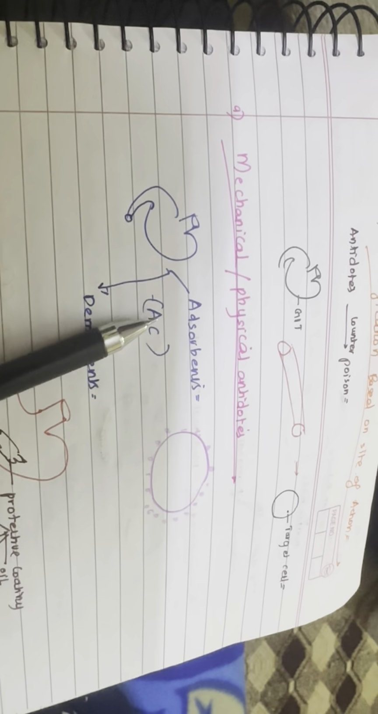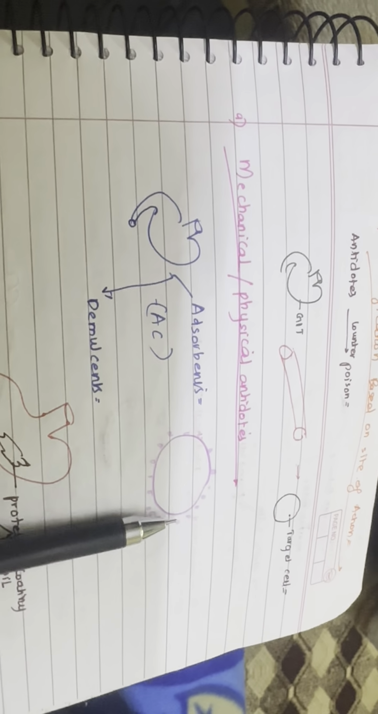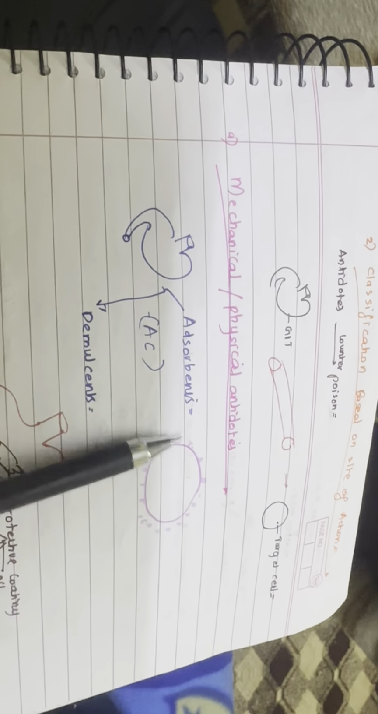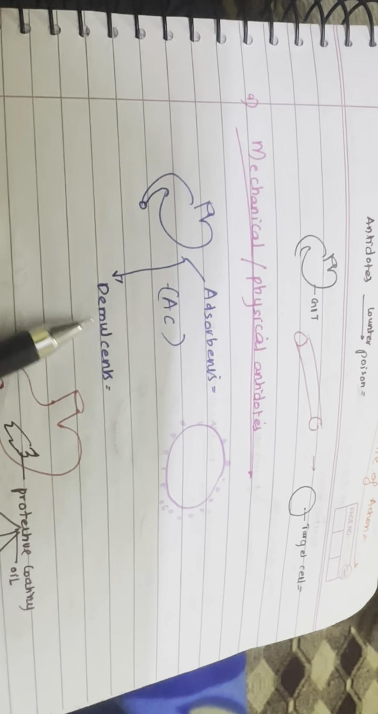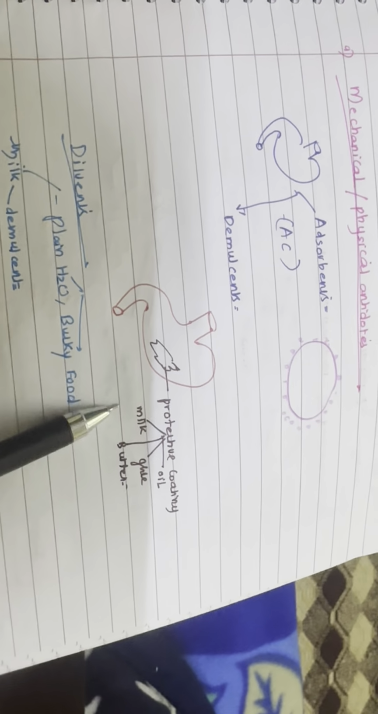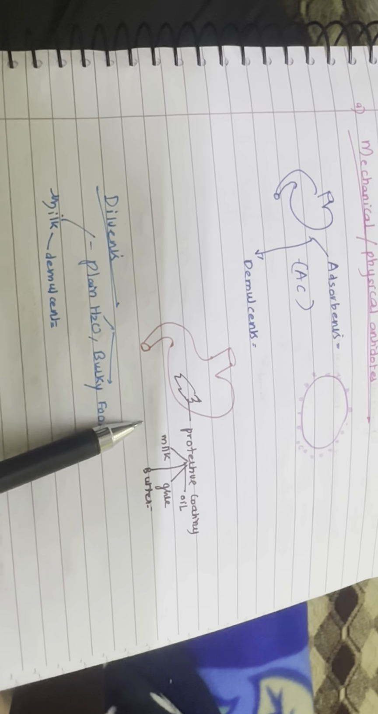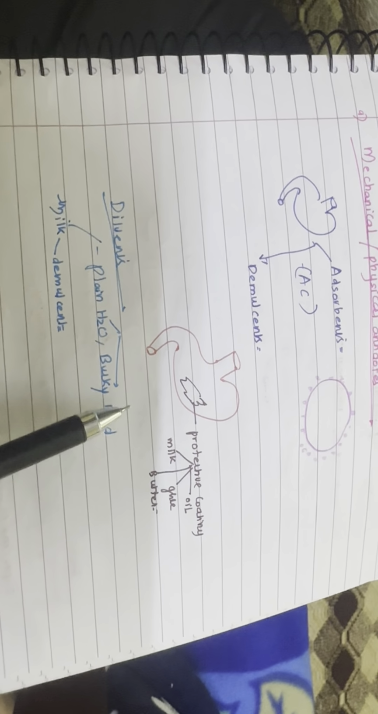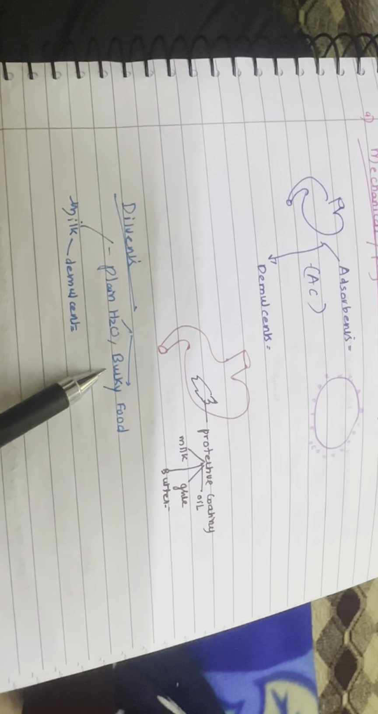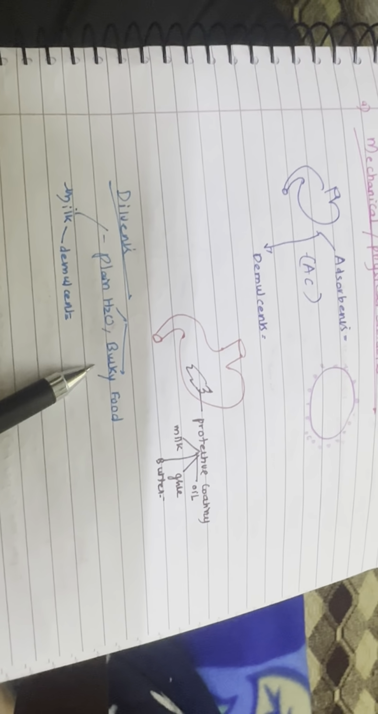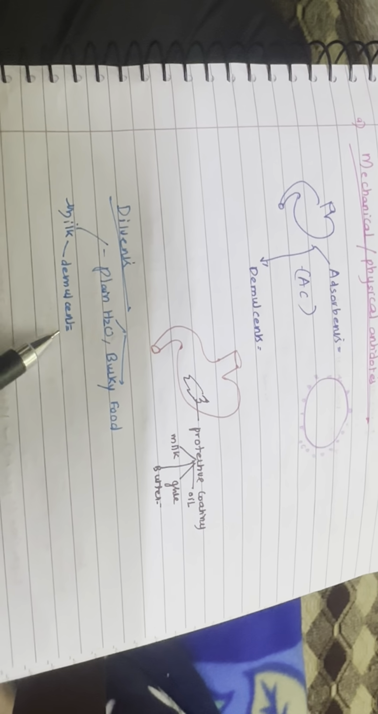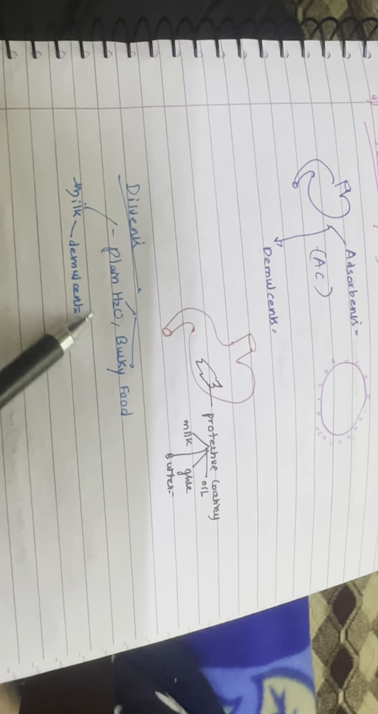Mechanical or physical antidotes work mechanically on poison within the GIT tract. They are classified as adsorbents, which absorb poison on their surface, for example activated charcoal. Demulcents prevent absorption by making a protective covering on the stomach wall: milk, ghee, oil, butter. Diluents dilute the poison, rendering it ineffective: plain water, bulky food. Some antidotes may work in more than one way. For example, milk may act as a demulcent and also a diluent.